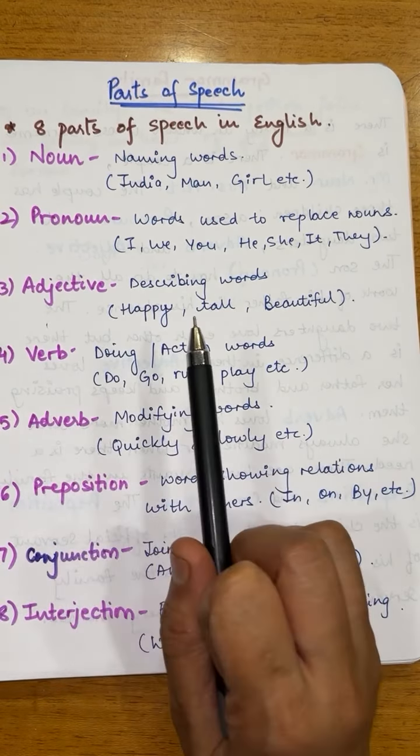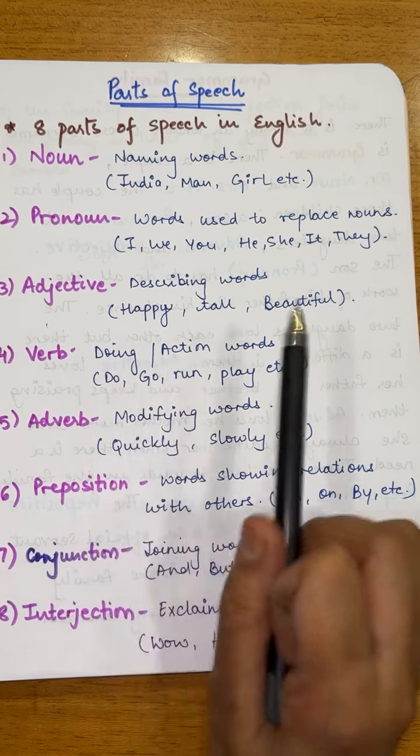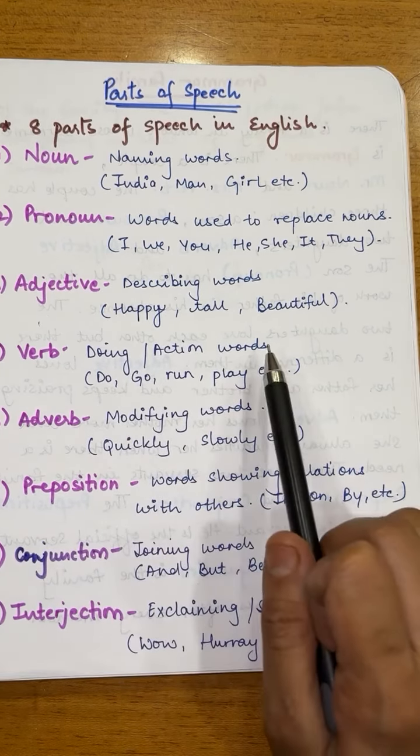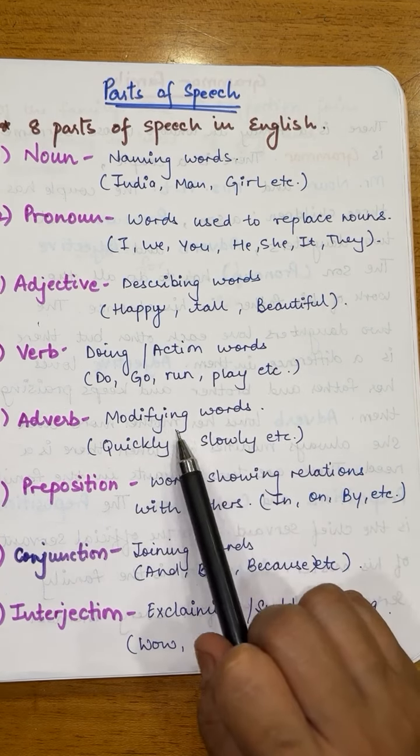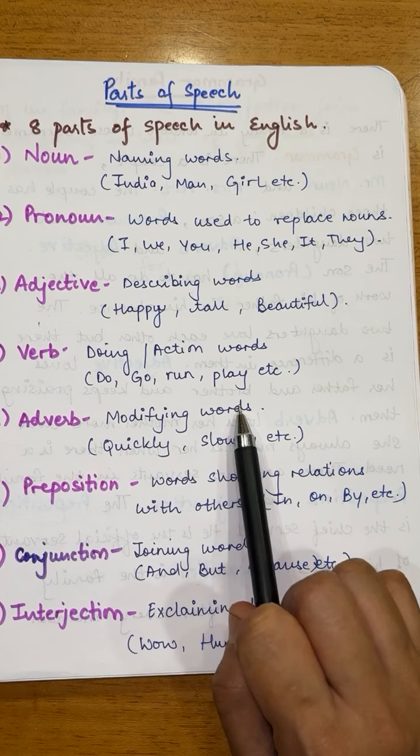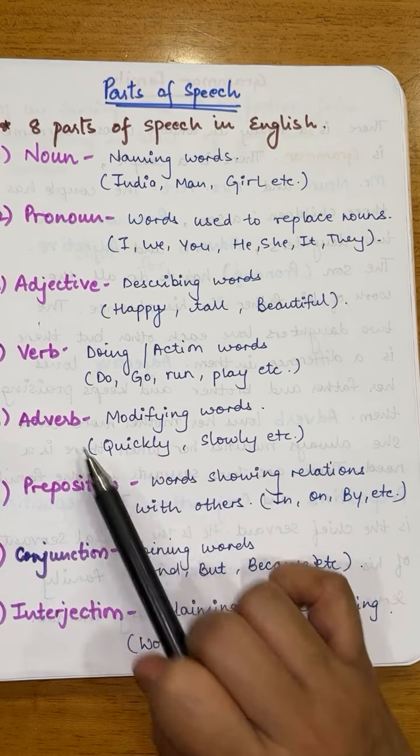Lavina is running in the park. So running. What is Lavina doing? Lavina is running in the park. So running is a verb. Adverb. Lavina is running quickly. So quickly is an adverb.